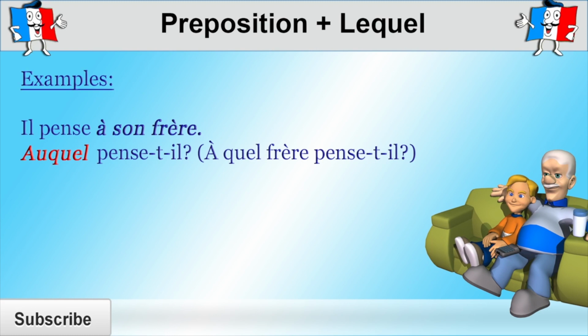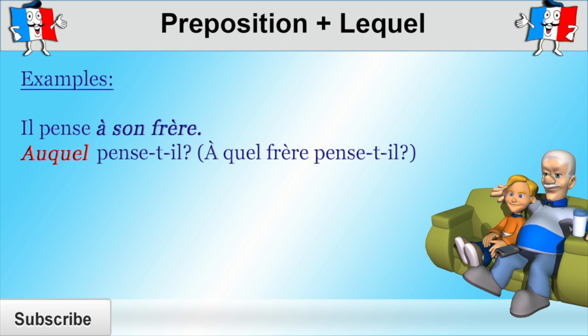But most of the time, if a noun has already been used, such as "frère," most people would not use it again. They would want to avoid repetition. So instead of saying, "À quel frère pense-t-il?" Which brother is he thinking about? They would want to ask, which one is he thinking about?